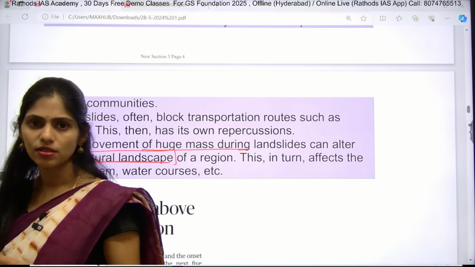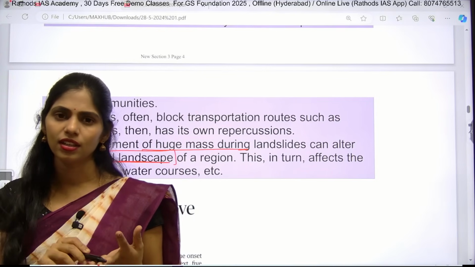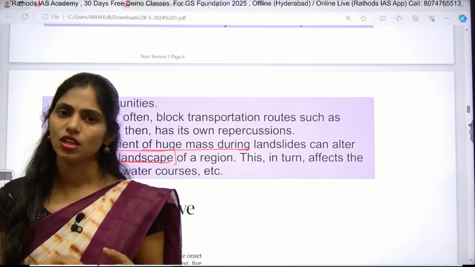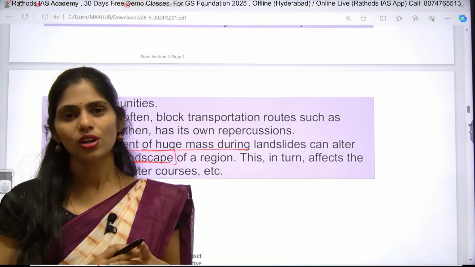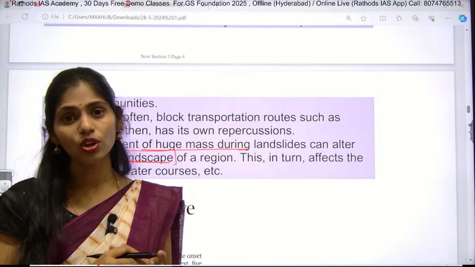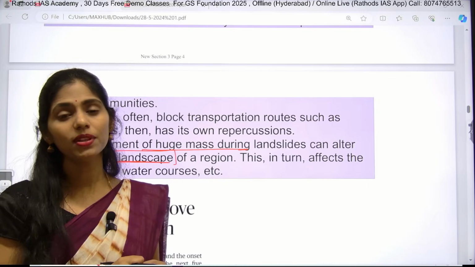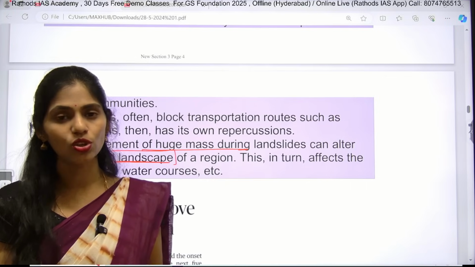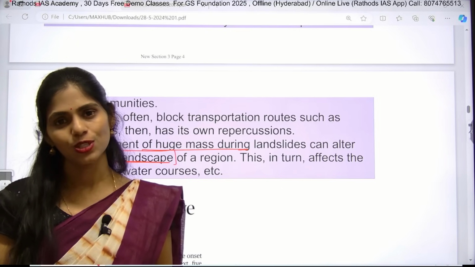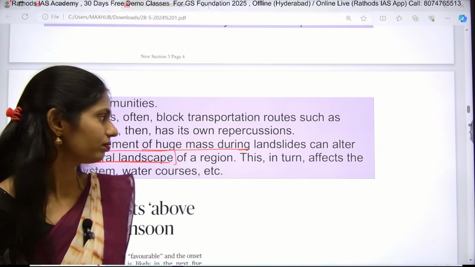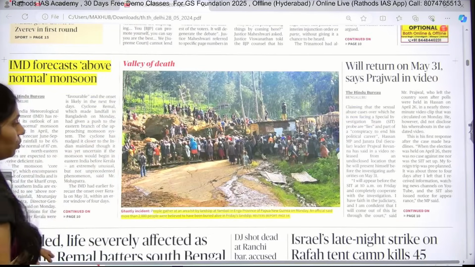So I hope you understood, right? I covered environment, I covered geography, I covered ethics, I covered disaster management. So from the disaster management point of view, I want to give you one task. Let me know what steps you are going to take to control this type of events, or what post-disaster management steps you will take to control or minimize the damage. Okay? In this way you can expect questions in your mains. Don't ignore.